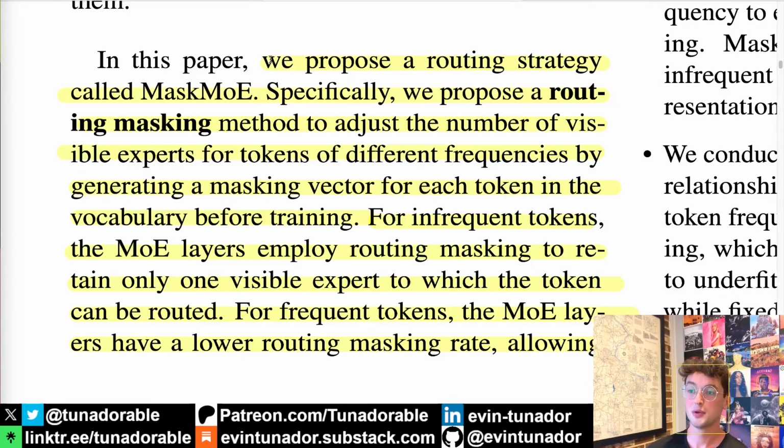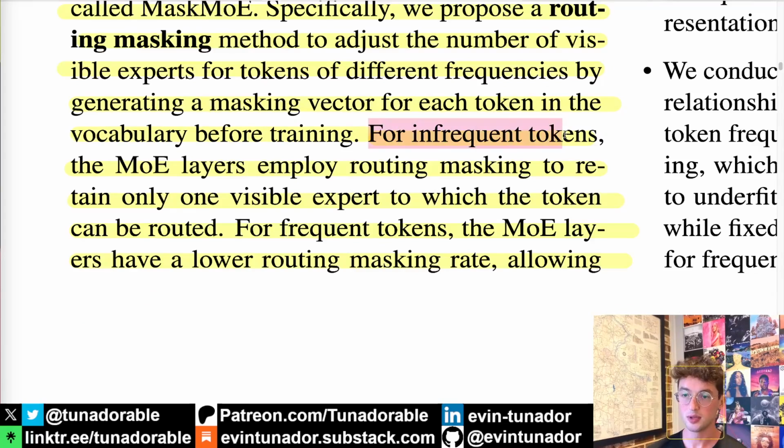These authors propose a new routing strategy called Mask MoE. Specifically, it's a masking method to adjust the number of visible experts for tokens of different frequencies in the dataset by generating a mask vector for each token in the vocabulary before training. So for every single token in the vocabulary, they check its frequency in the dataset and then create a mask that masks more or fewer experts based on the given token's frequency in the dataset.